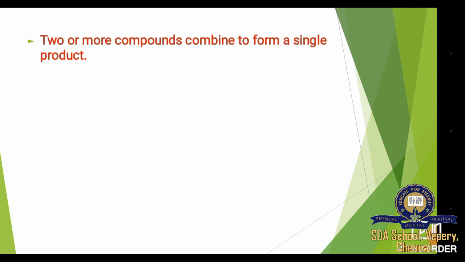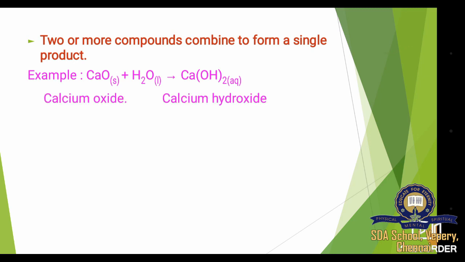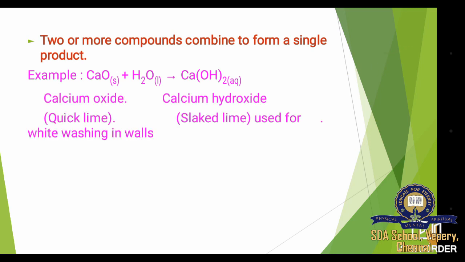The next type is 2 or more compounds combining to form a single product. Here on the reactant side, 2 or more compounds will be present and they combine together and form a single product. Example, CaO plus H2O. Here CaO is a compound, H2O is also a compound. They both combine together and they form a single compound, that is Ca(OH)2, calcium hydroxide. Here calcium hydroxide is used for whitewashing walls. These are the examples for direct combination reaction.